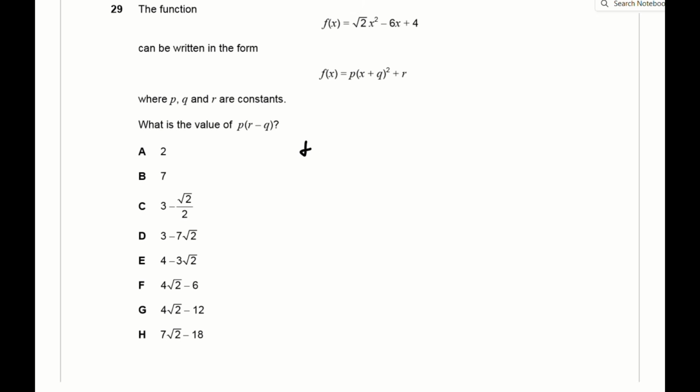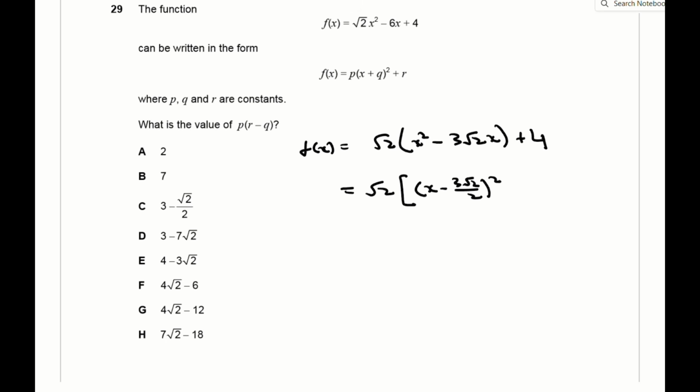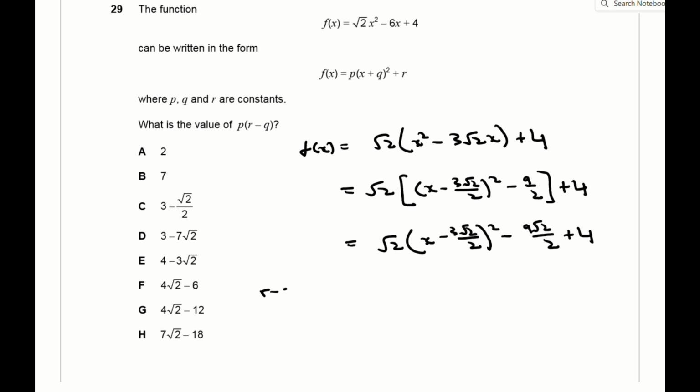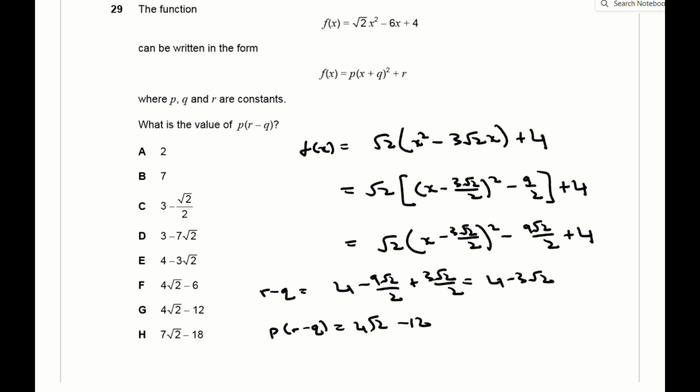Question 29 is a completing the square question. There's no secret trick to these. The best way to get quick and accurate at doing them is to do as many complete the square questions as possible. So when you complete the square on f of x, you end up with root 2 times x minus 3 root 2 over 2 all squared minus 9 root 2 over 2 plus 4. And when you take the values of p, r, and q, you get the value of p times r minus q as 4 root 2 minus 6, which is f.